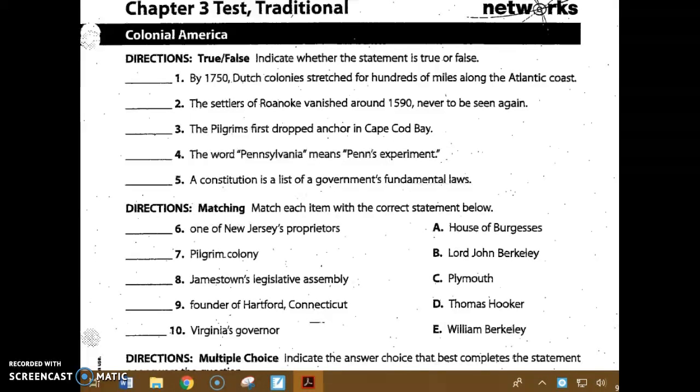The next section is matching. Here's your word list. A says House of Burgesses. B is Lord John Berkeley. C, Plymouth. D, Thomas Hooker. E, William Berkeley. Number 6. This was one of New Jersey's proprietors, or owners. Number 7. This was the Pilgrim colony.